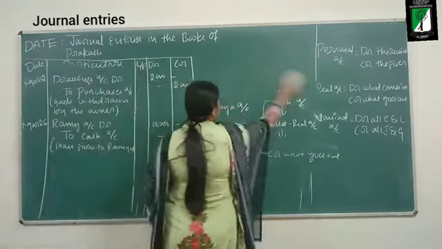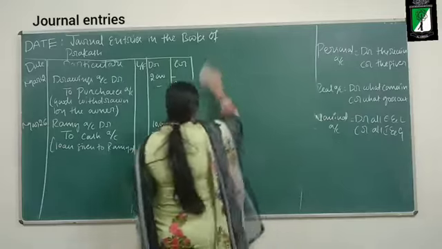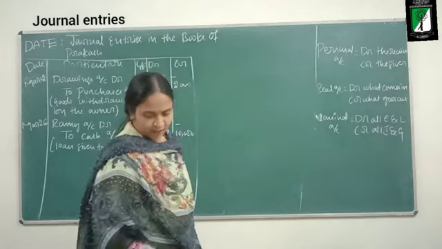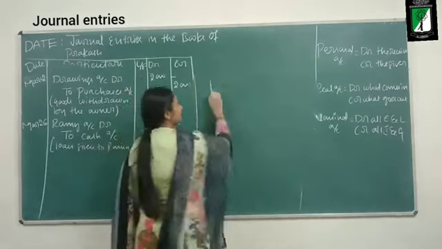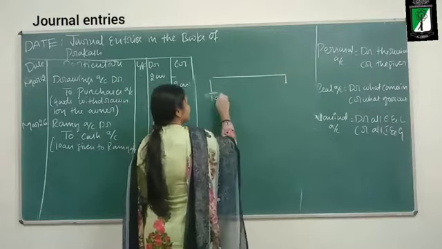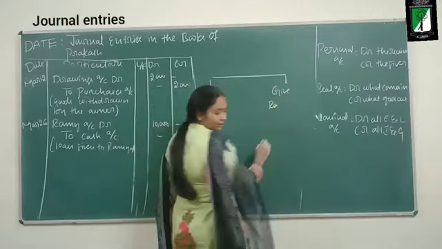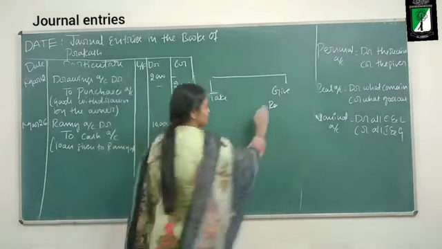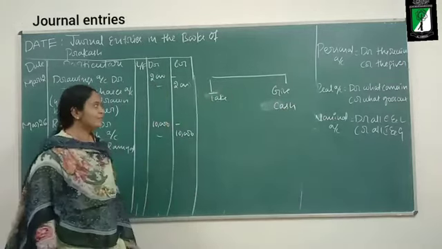March 13. What is the transaction? The transaction is paid rent rupees 1,000 and salary rupees 2,000. The business is paying rent. In the form of what is it paying? Cash. Rent and salary are paid in the form of cash.